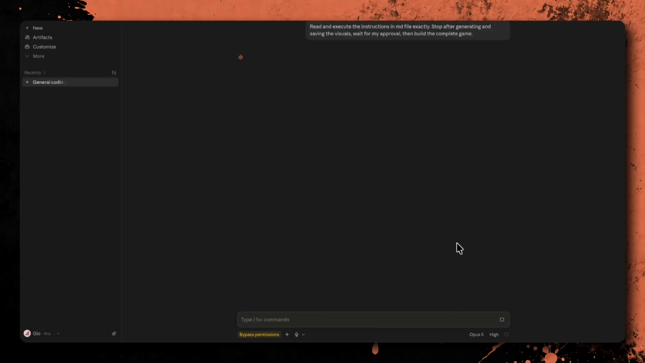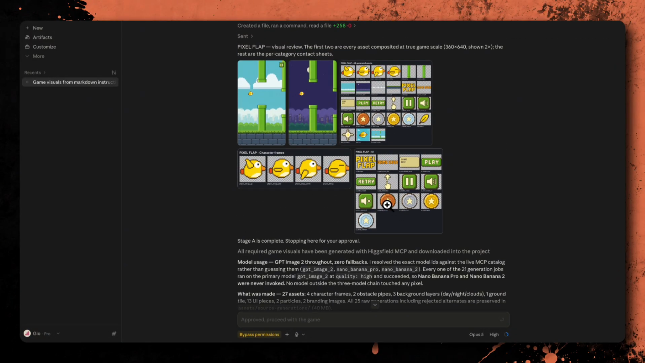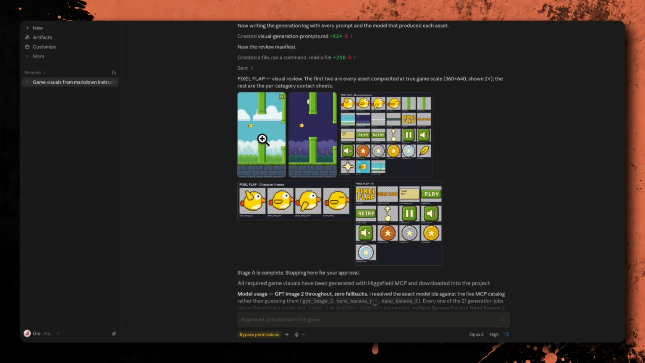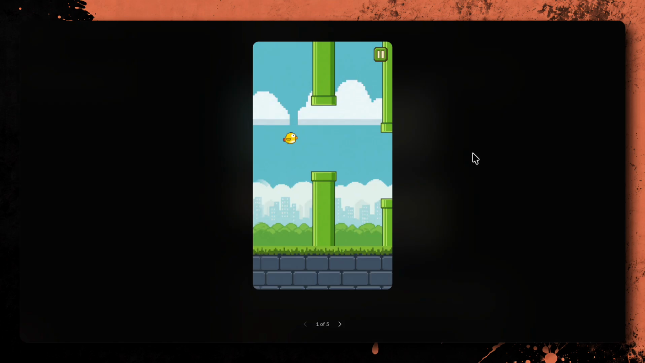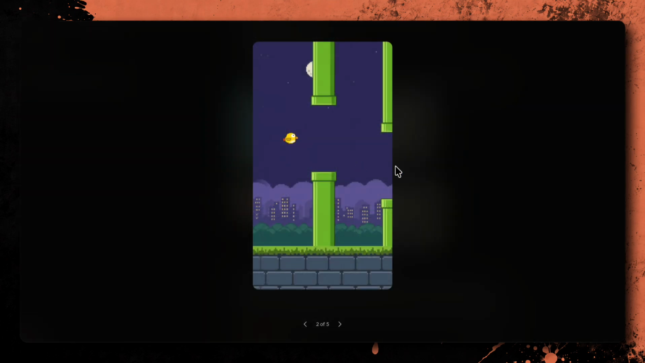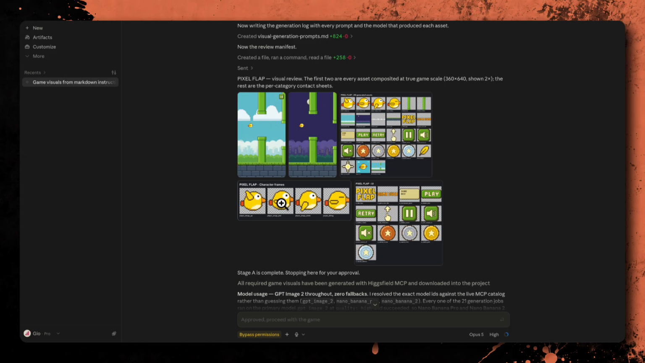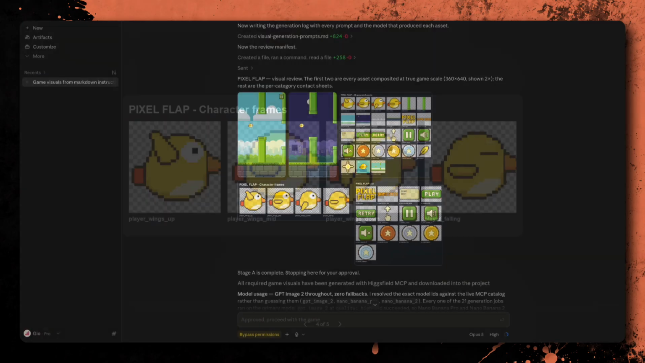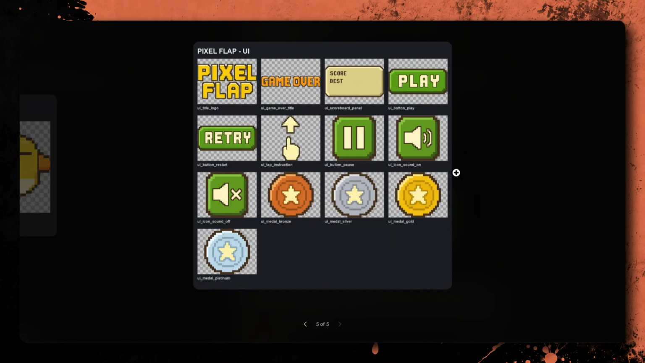Once I send this, Claude reads the full prompt, inspects the reference images, prepares the asset plan, and starts generating the visuals through Higsfield MCP. As you can see, the visuals have now been generated. Claude displays the results directly inside the conversation, so we can immediately review the daytime and nighttime gameplay mockups, the complete asset sheet, the character frames, and the interface elements without leaving the chat.